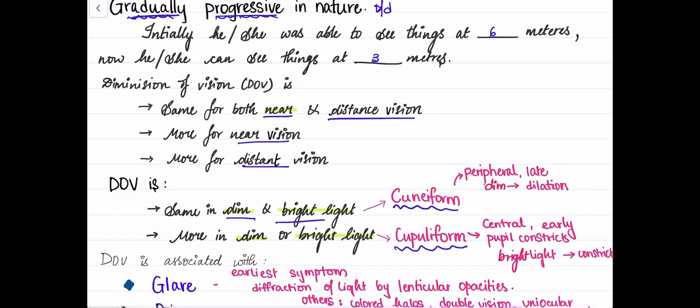A cuneiform cataract is a peripheral cataract, so it gets noticed late, and in dim light when the pupil dilates, that's when there's more diminution of vision. Whereas a cupuliform cataract is a central cataract and gets noticed a bit early, and when the pupil constricts in bright light, that's when the diminution of vision is more and the patient cannot tolerate bright light, right?